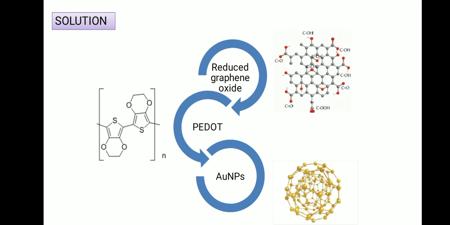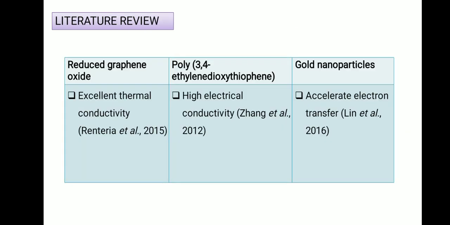The materials chosen are RGO, P dot, and gold nanoparticles. The justification for selection of RGO is because it has excellent thermal conductivity. P dot has high electrical conductivity, while gold nanoparticle is able to enhance the electron transfer between electrode surface and electrolyte.